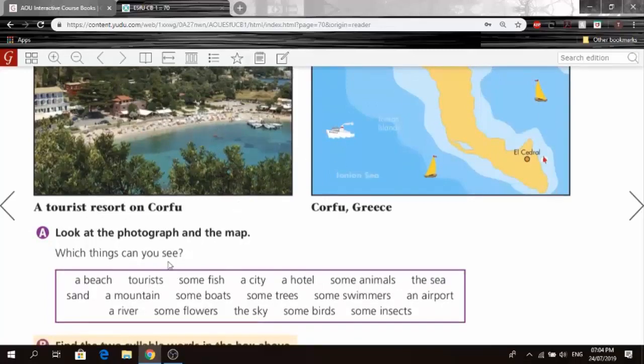So now let's go here to what are the things that you can see in these 2 pictures. I'm actually going to read these words first to you guys for pronunciation purposes, and then we're going to try and see how many of these are actually in the 2 pictures. Okay, so here we go.